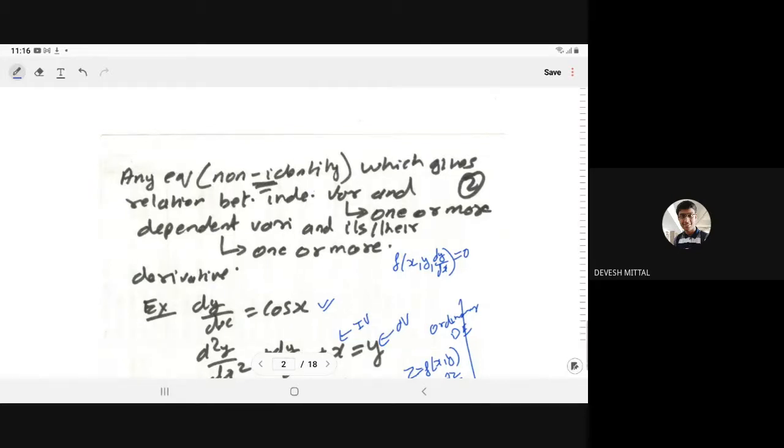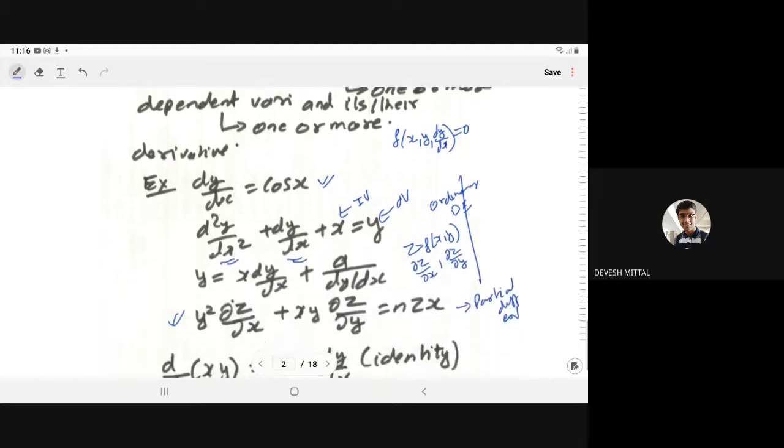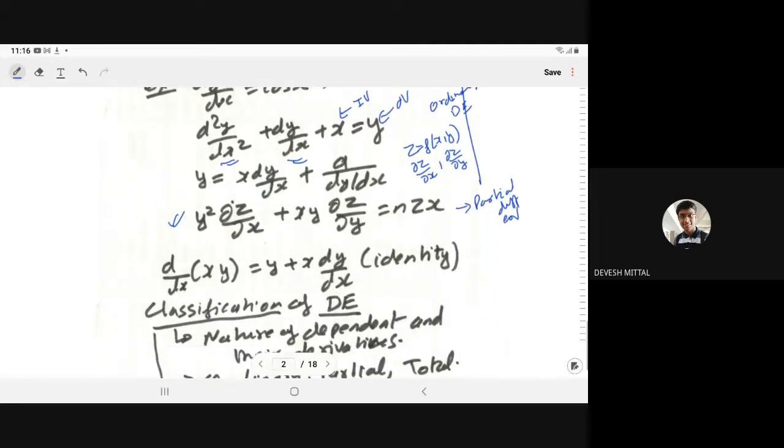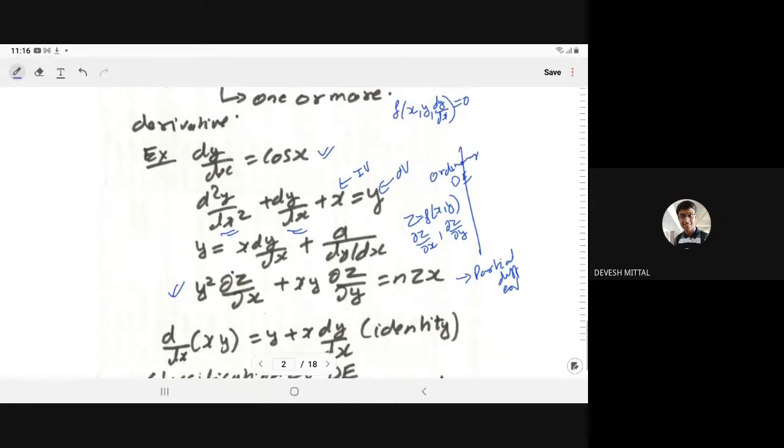Just after z as a function of x and y. So I was telling that z is the function of x and y. From there, when one dependent variable is a function of more than one variable, x and y, then we can compute the partial derivative.